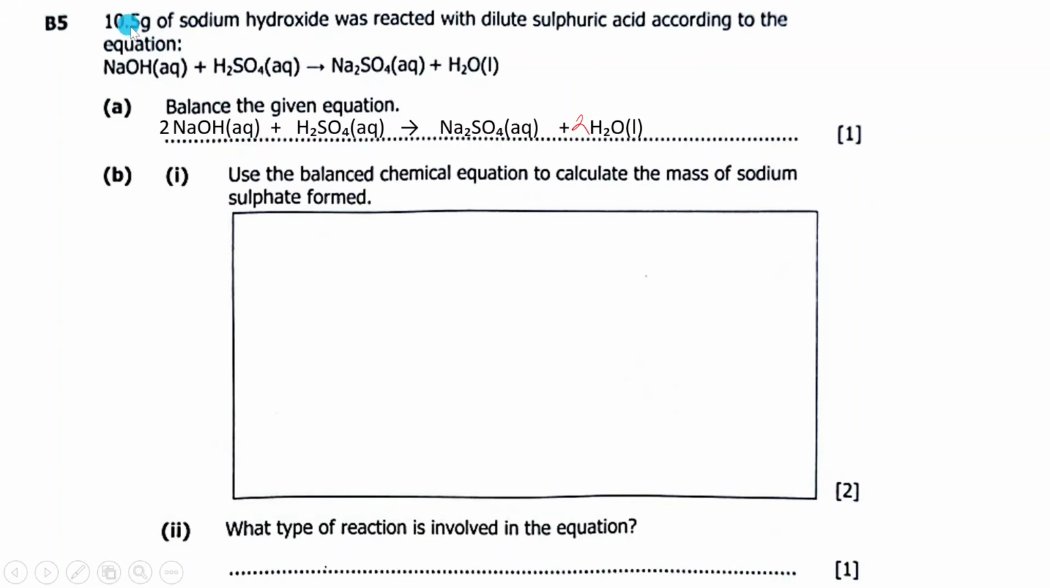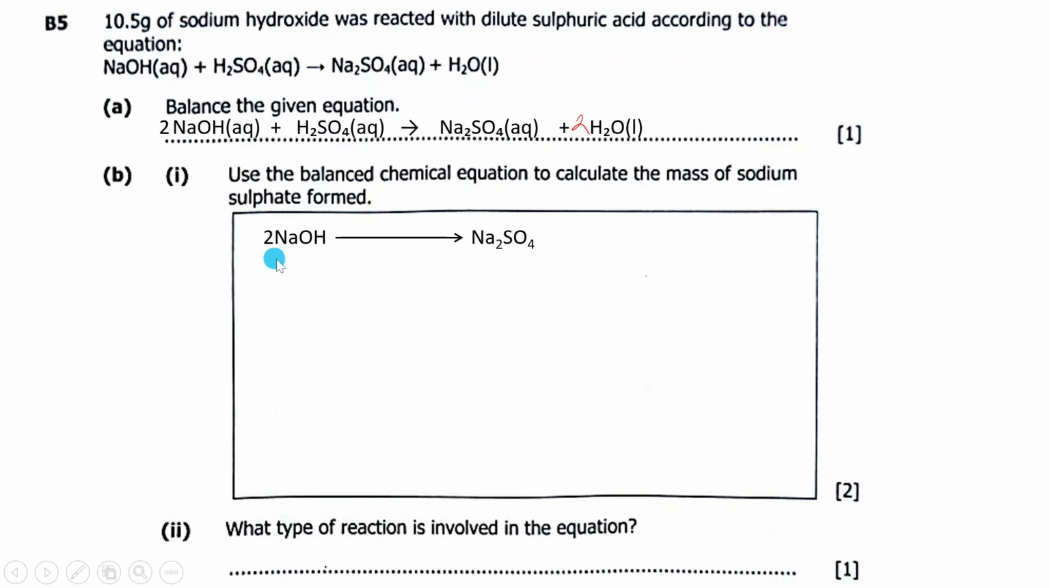Then B1, use the balanced chemical equation to calculate the mass of sodium sulfate produced. So okay, we are given 10.5 grams of sodium hydroxide, then they want to find this mass. So here 10.5, they want us to find this. Again, stoichiometry, as I told you. So we have this one, which now we want to use to find this one. What is given, use it to find what is needed. So say, this one goes with that, right?